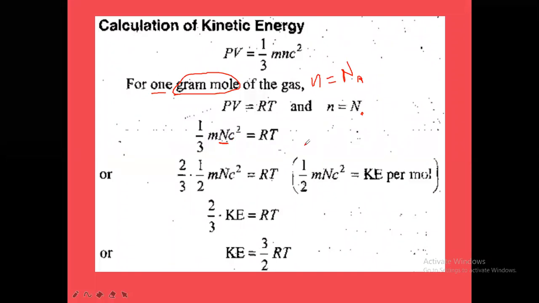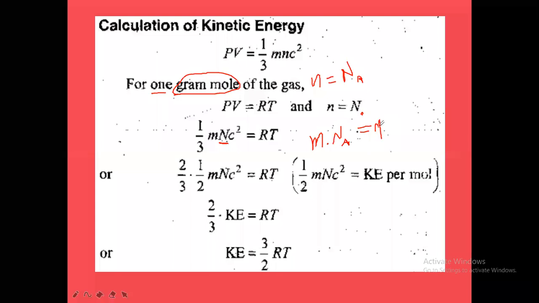And what you also have to remember is that the mass of each molecule into the Avogadro number, where small m is the mass of each molecule, is equal to the gram molecular mass, capital M. Capital M indicates the gram molecular mass, GMW, gram molecular weight.